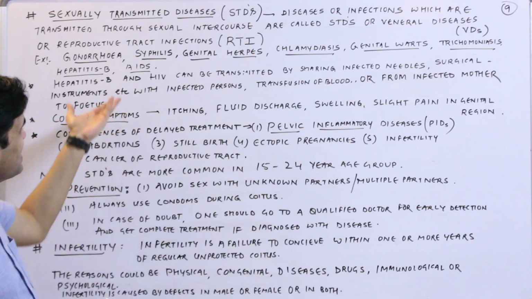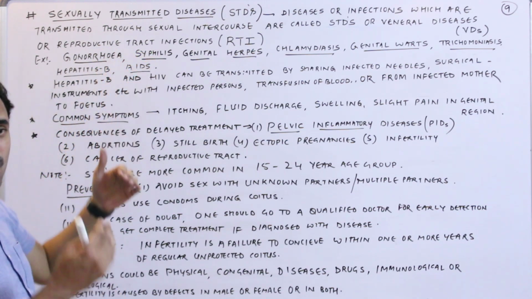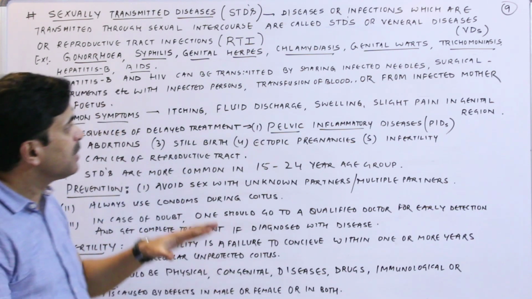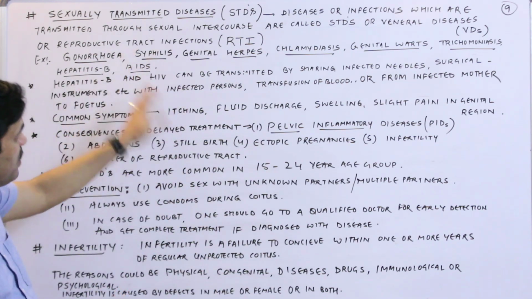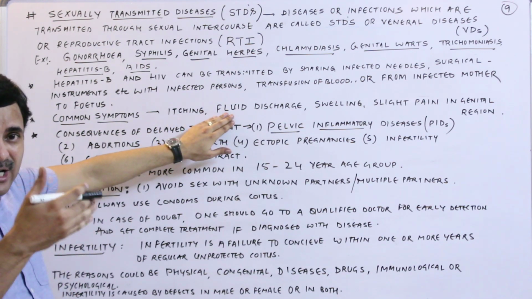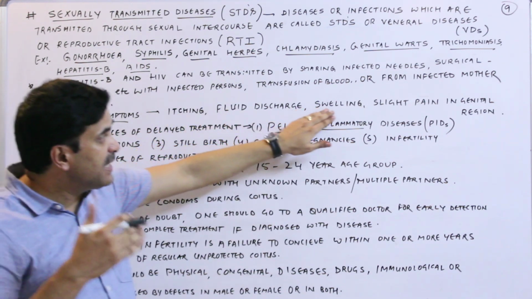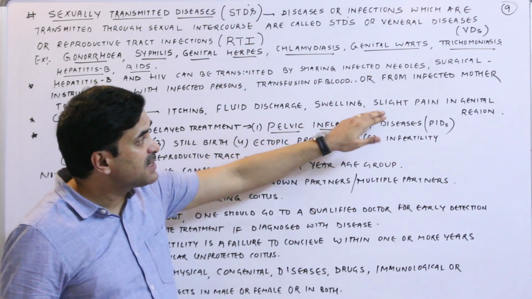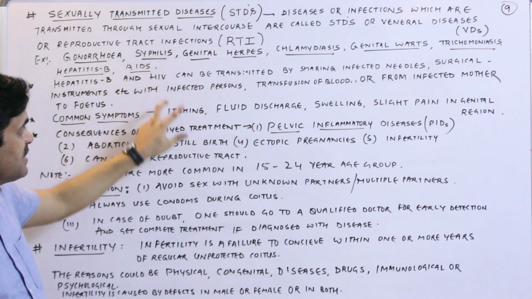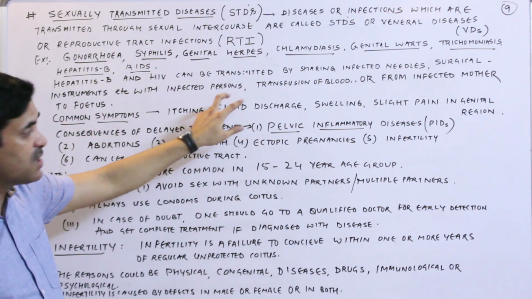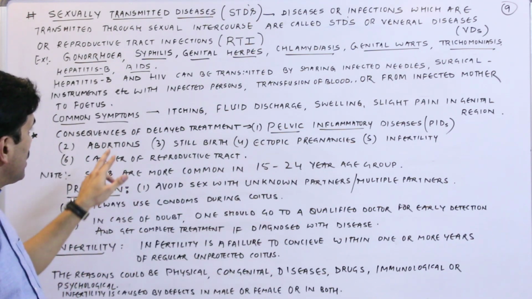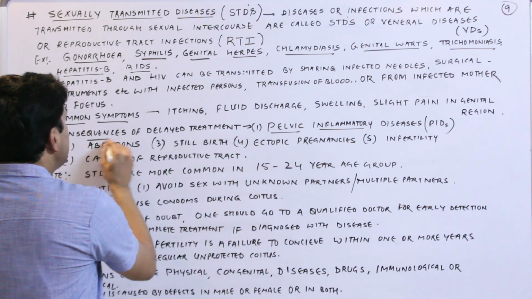Now, what are the common symptoms of sexually transmitted diseases? Though the different diseases have slightly different symptoms, the symptoms common in all are itching in the genital areas, fluid discharge, white fluid discharge, swelling in the genital region, and slight pain in the genital region. So these are the common symptoms of the STDs: itching, fluid discharge, swelling, slight pain in the genital region.